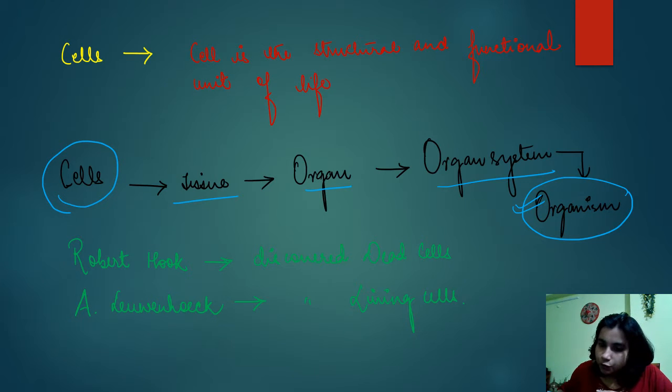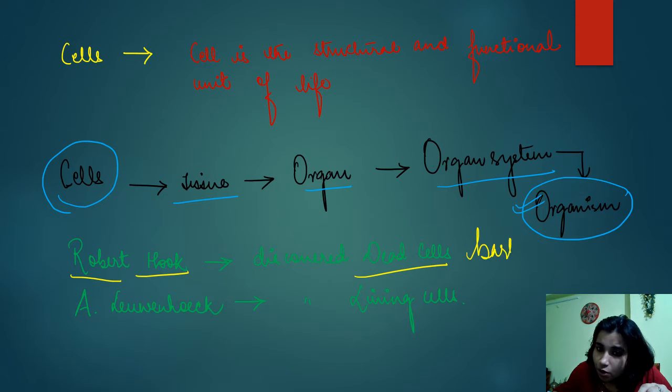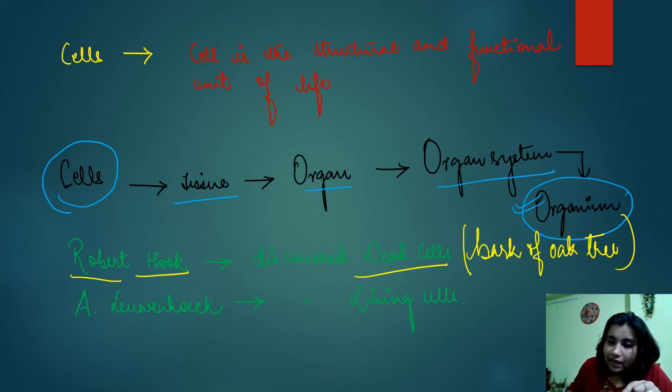Now let's move to the history, that is the discovery of the cell. The scientist Robert Hooke discovered dead cells from the bark of the oak tree. Then Antony van Leeuwenhoek came. He discovered the living cell.